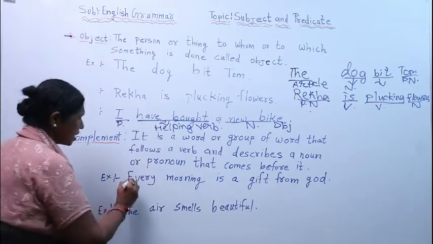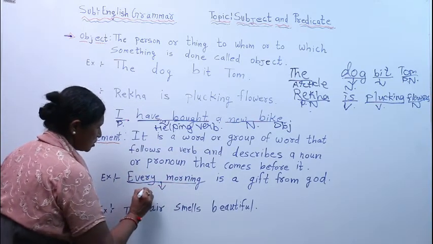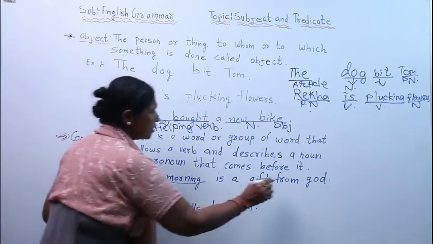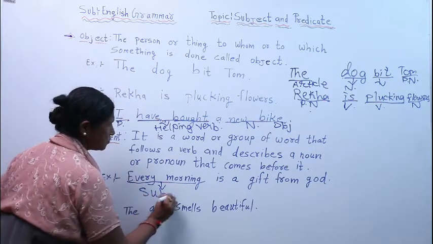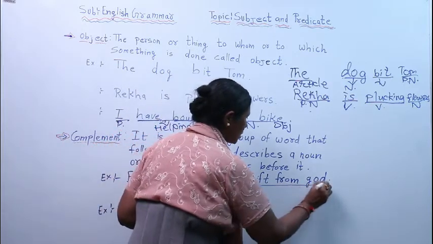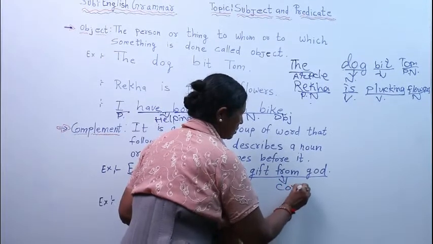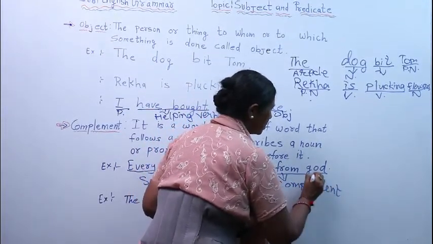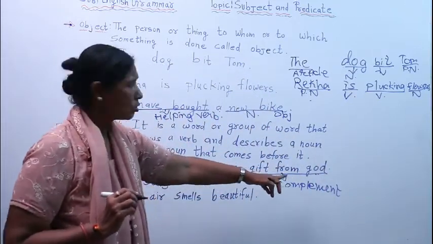So here what is it? Every morning is a gift from God. So every morning is what? Subject. Is is verb. A gift from God is what? Complement. But here God is what?